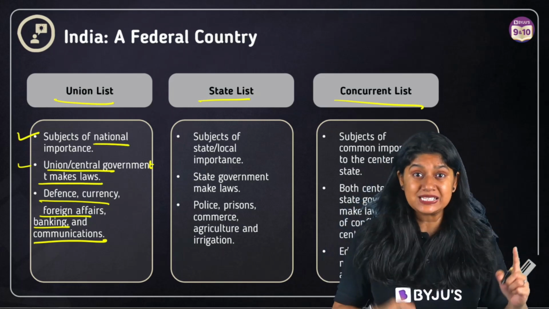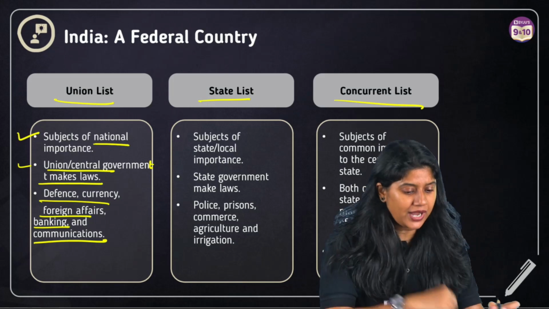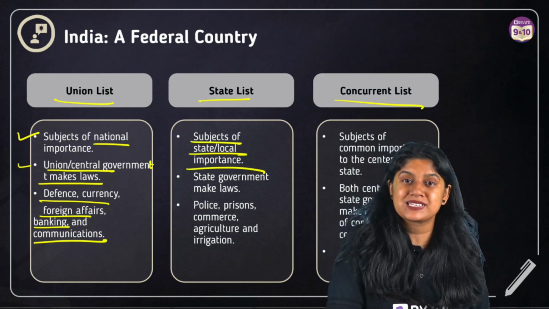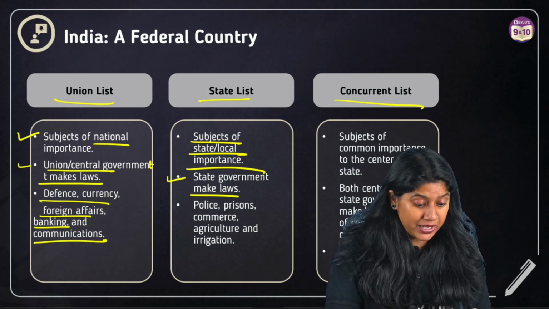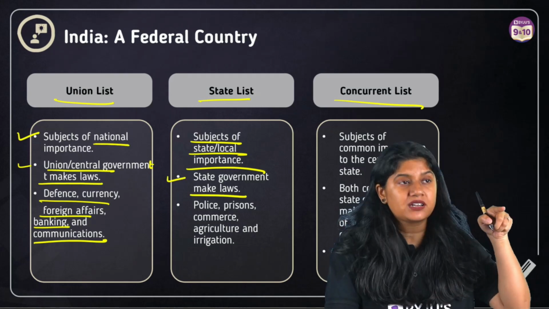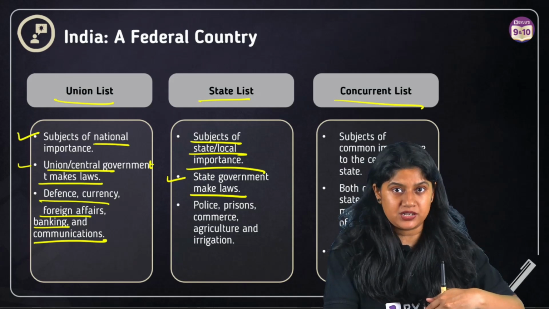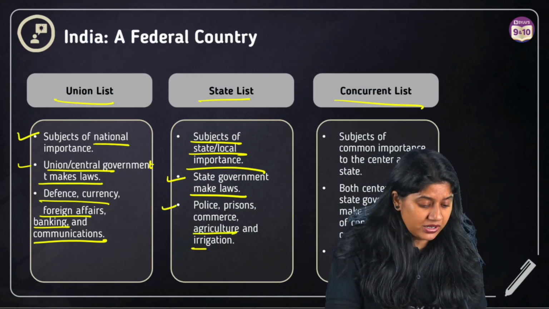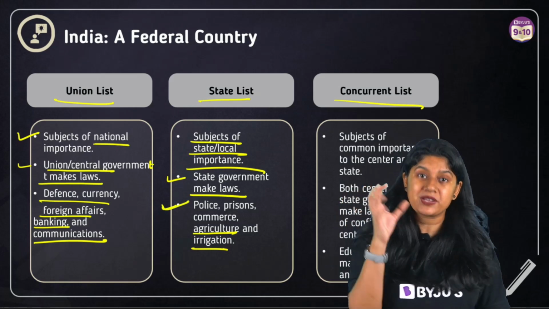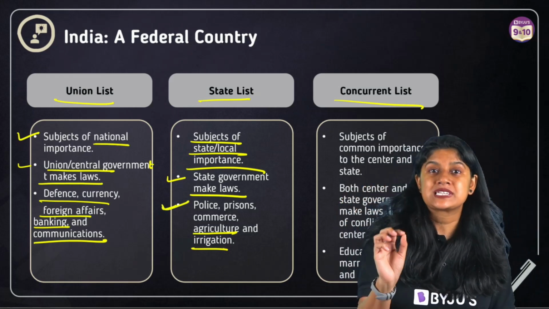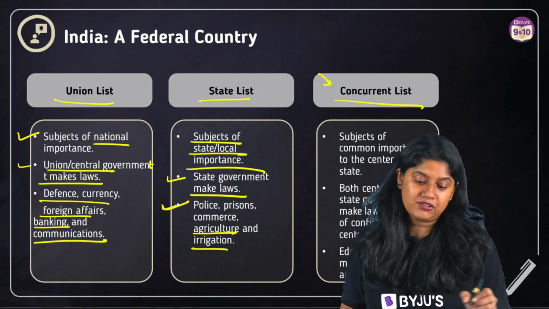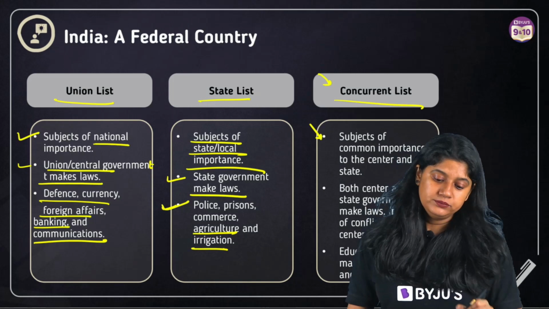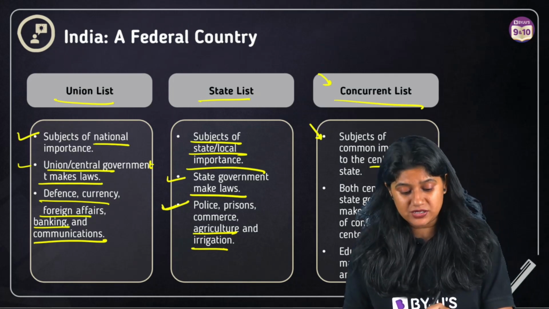Then we have the state list. As we have the word state, we know that subjects of state and local importance will be taken care of by the state list. The state government will be making the laws for the state. Then police, prison, commerce, agriculture and irrigation are some of the topics or subjects that are there in the state list. The last list that we have is the concurrent list. Now, what we have over here are subjects that are common to both the center and the state, right?